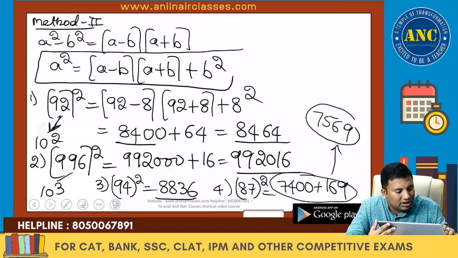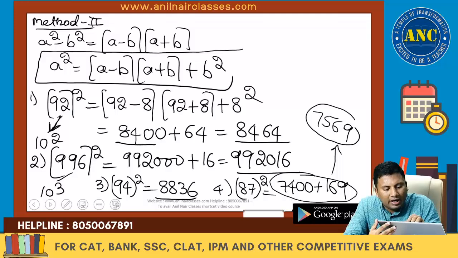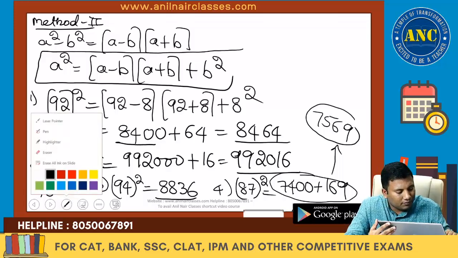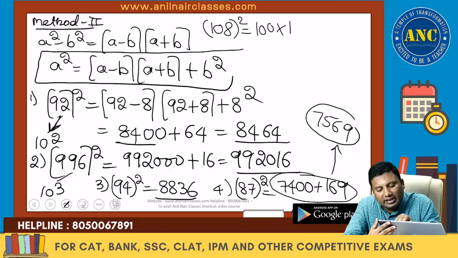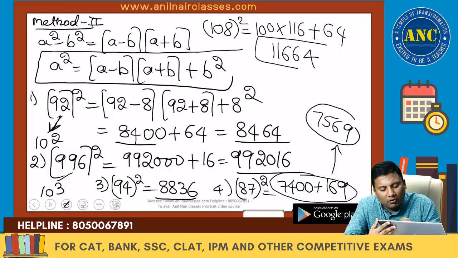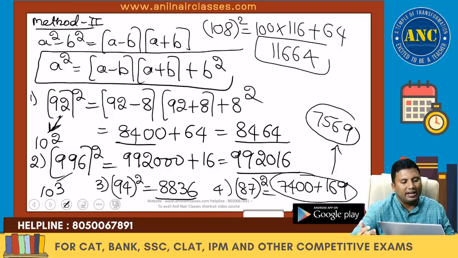Suppose the question is 108 square. 108 minus 8 is 100. 108 plus 8 is 116. 8 square is 64. 11664. I hope the idea is clear.